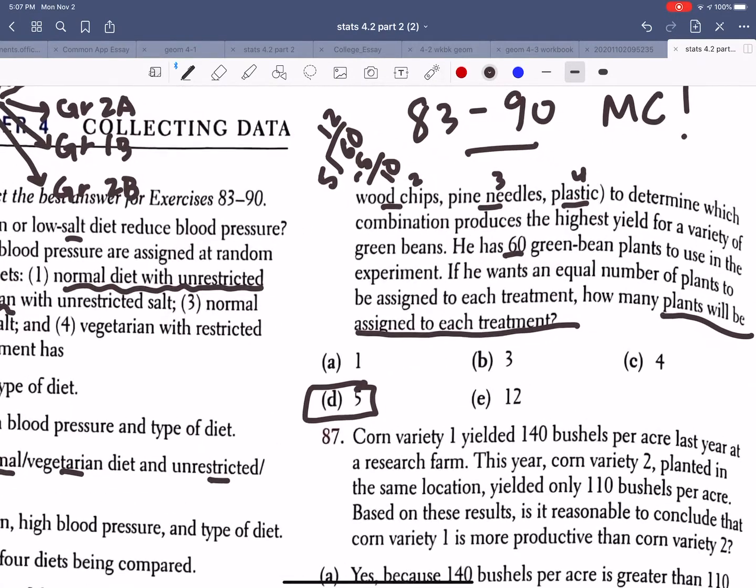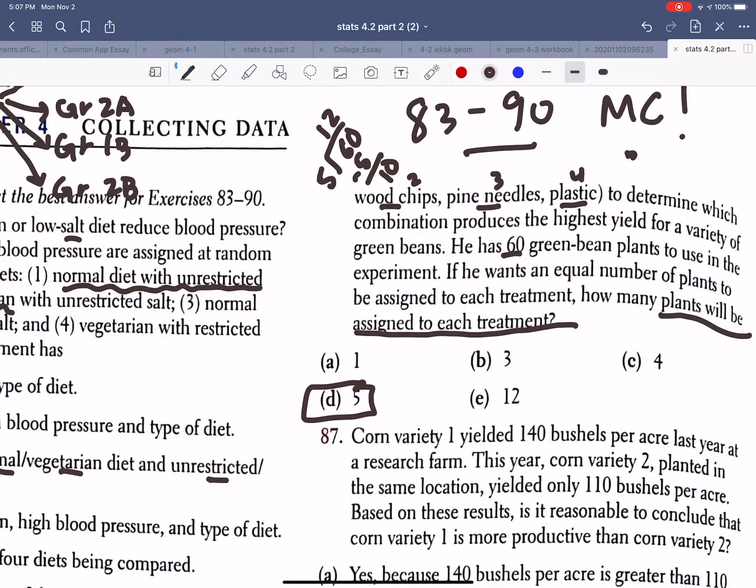So that means I'll have a total of 3 times 4, which would be 12 groups, even if I might label them group 1A and 1B, that type of thing. And so if I do 60 divided by 12, that's where this number 5 comes from.